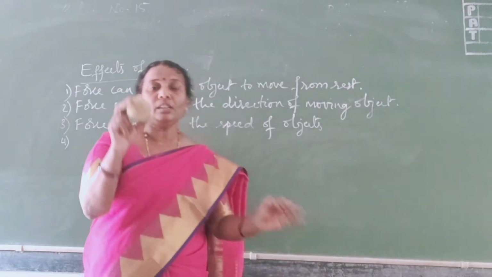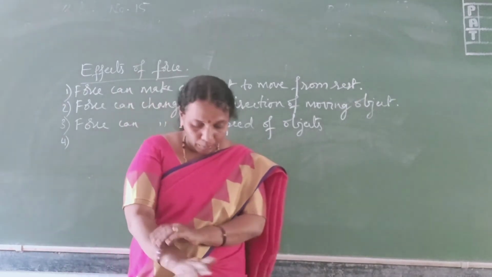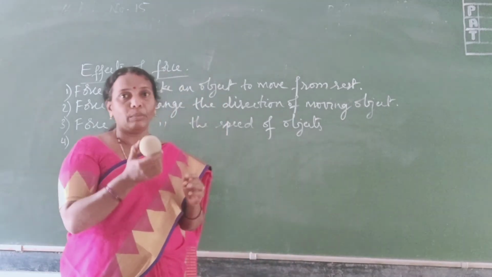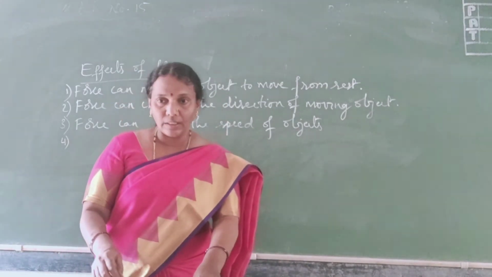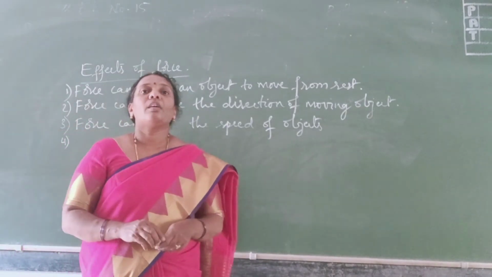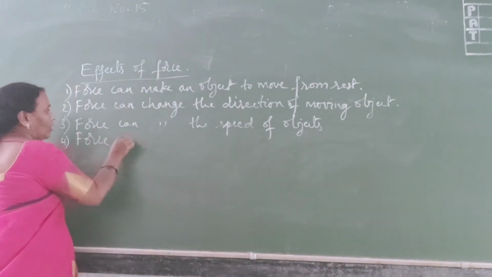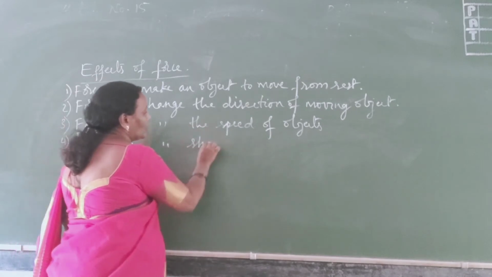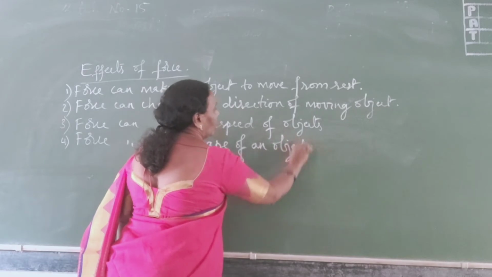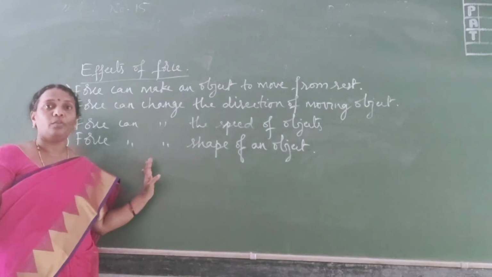So similarly, the ball, it is a sponge ball. So here, when I apply force on this ball like this or like this, the shape of the ball can be changed. Similarly, we can take many examples. So by that we can say that force can change the shape of an object.